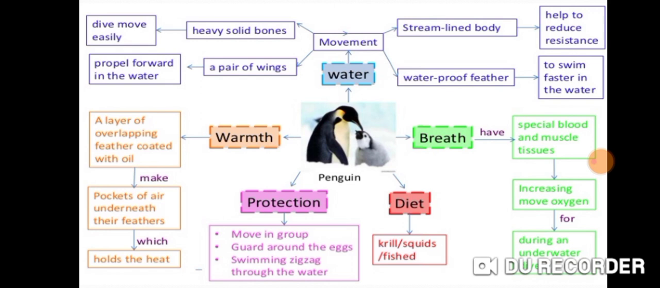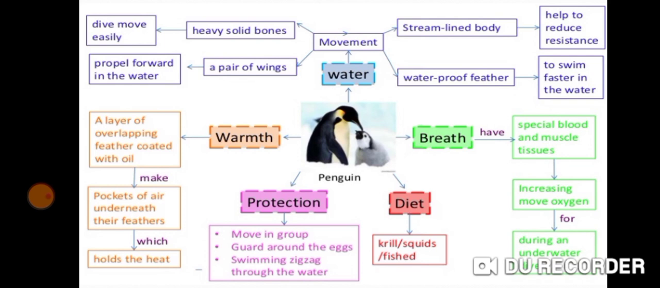As their diet, they eat squids, fish, and krill. For breathing, the penguin have special blood and muscle tissues, which increases the movement of oxygen in their blood during an underwater dive. Regarding their movement, they have solid bones which helps them dive more easily. They have a pair of wings which propel forward in the water.